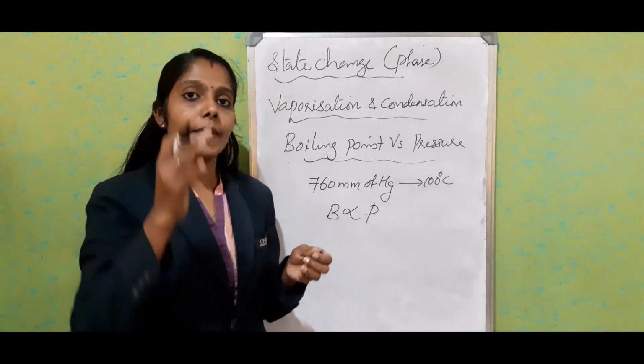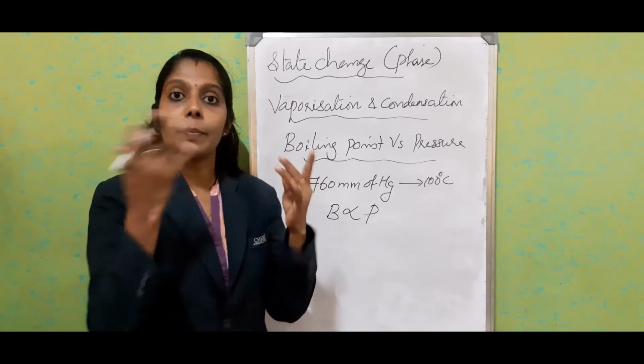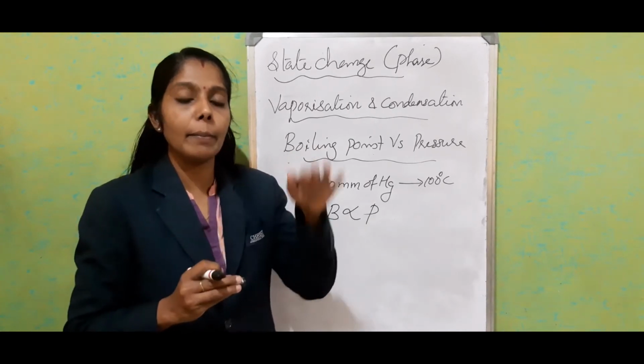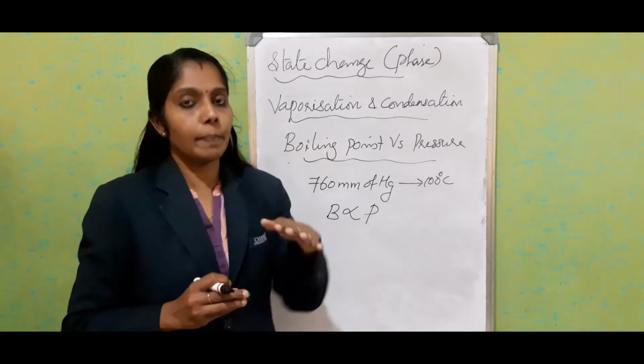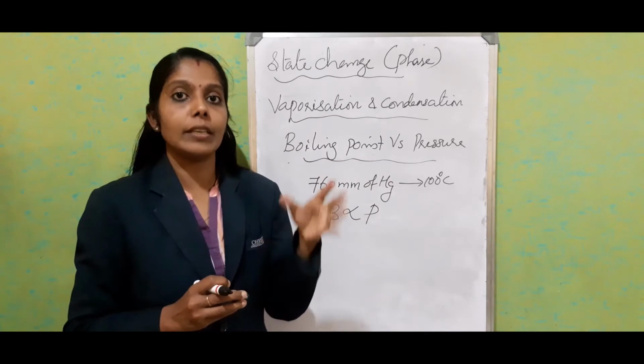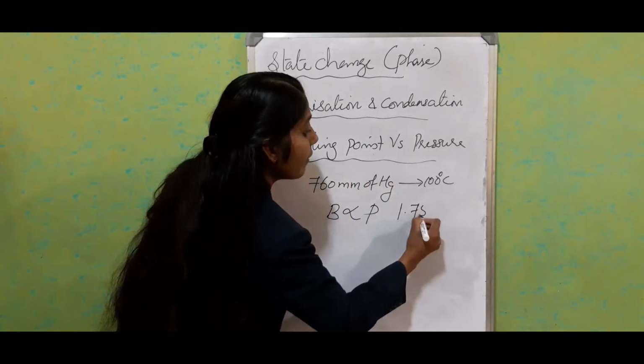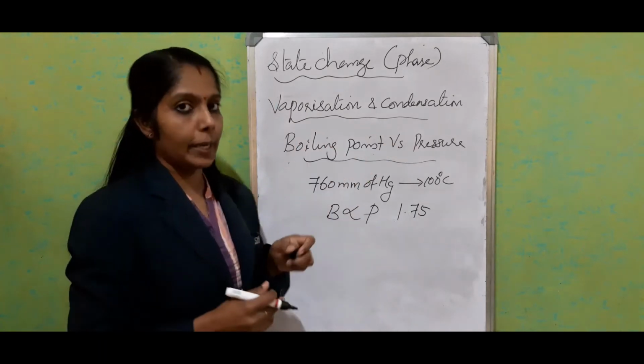Once we close the lid of the pressure cooker, we are not allowing the pressure to come out of the cooker. If we compare the atmospheric pressure and the pressure inside the cooker, it will be 1.75 times the atmospheric pressure.